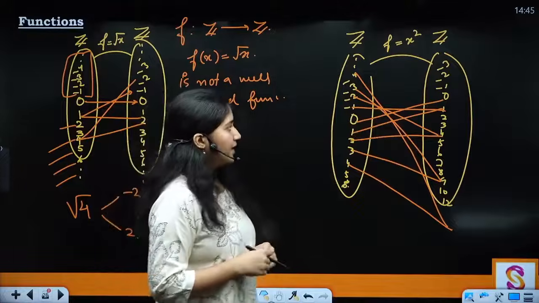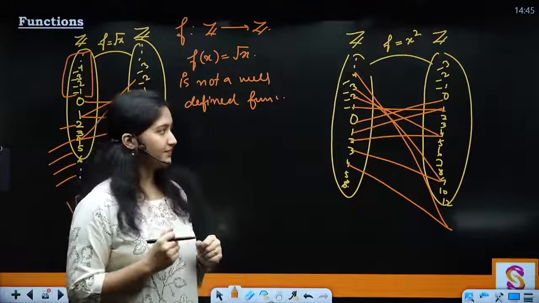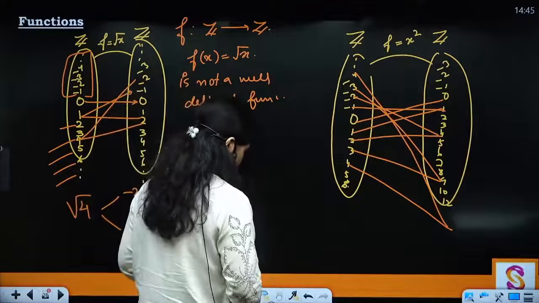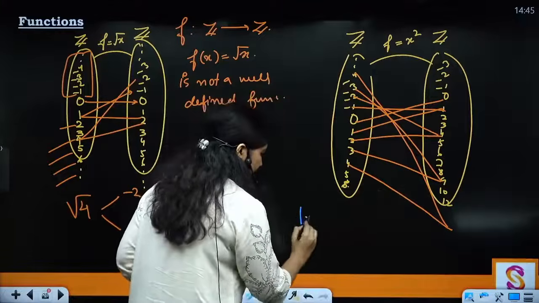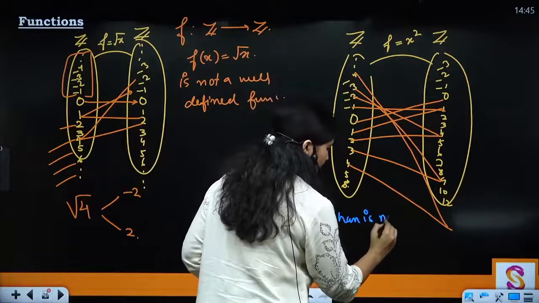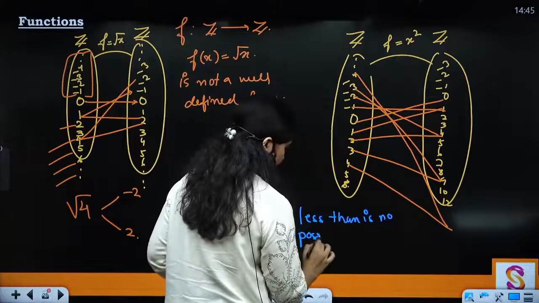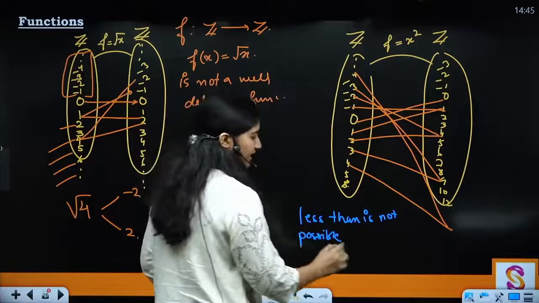One important thing to remember this by: less than is not possible. What is the sign of less than?